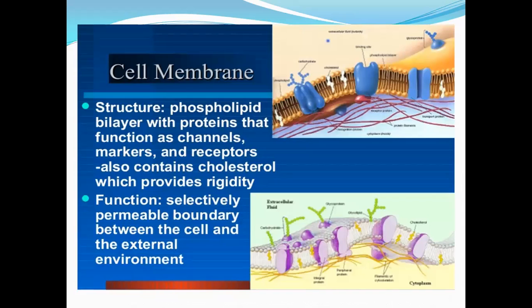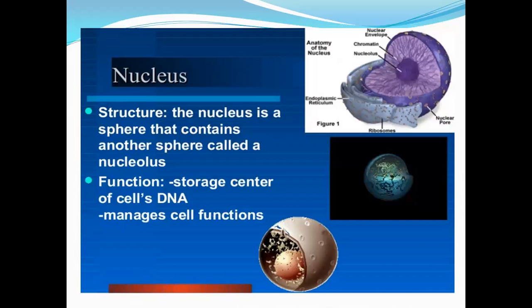Next one, cell membrane. Structure: phospholipid bilayer with proteins that function as channels, markers, and receptors. Also contains cholesterol, which provides rigidity. Function: selectively permeable boundary between the cell and the external environment.